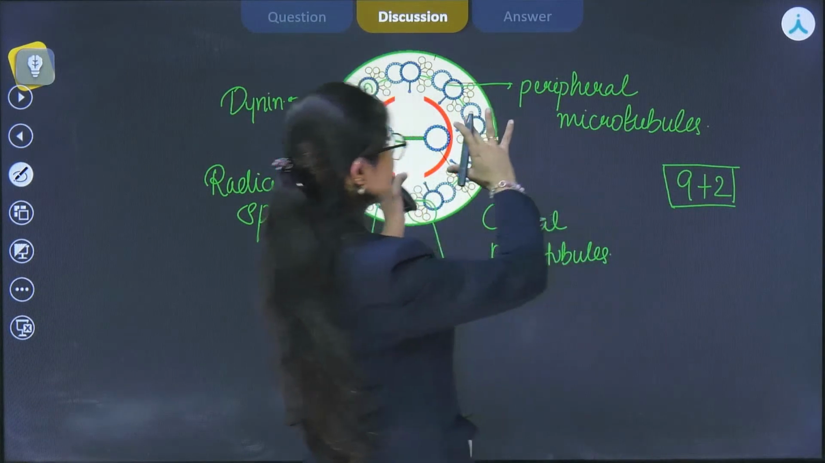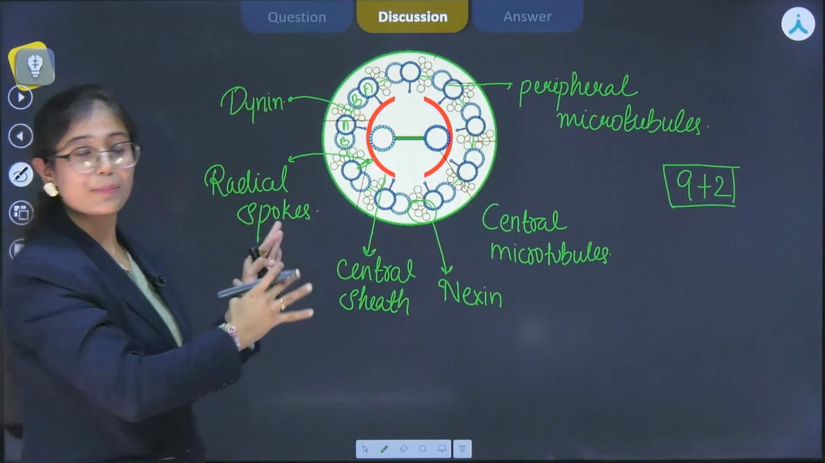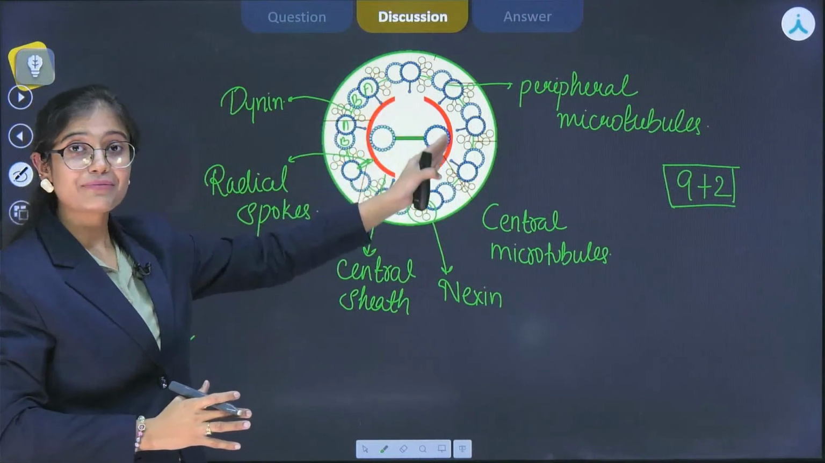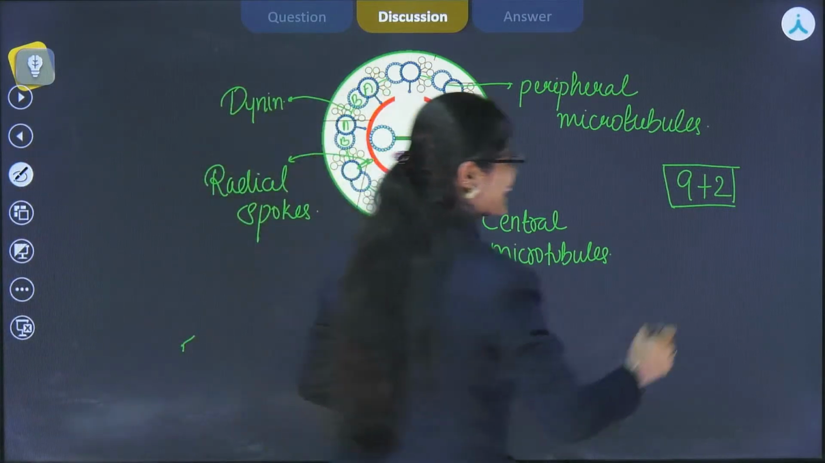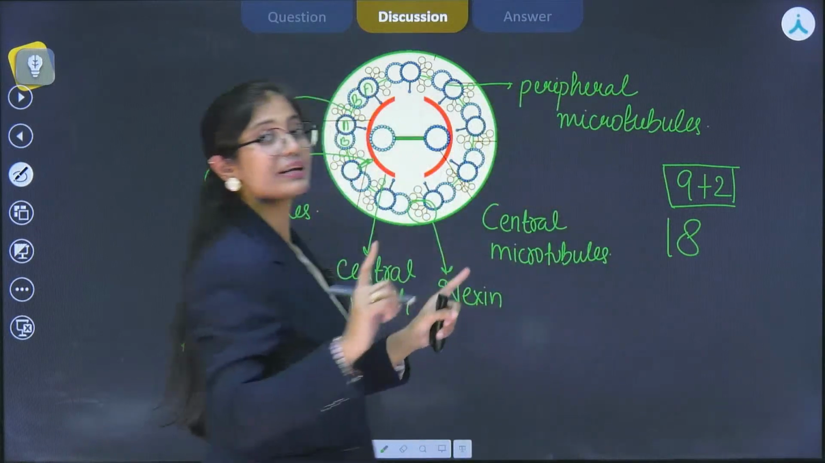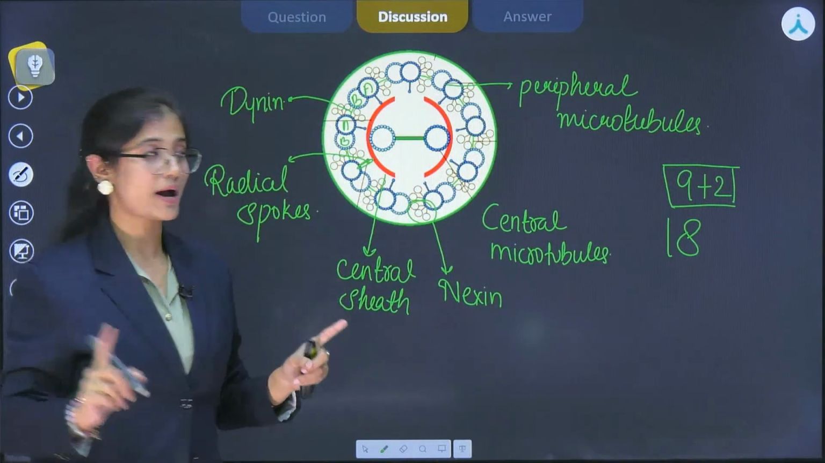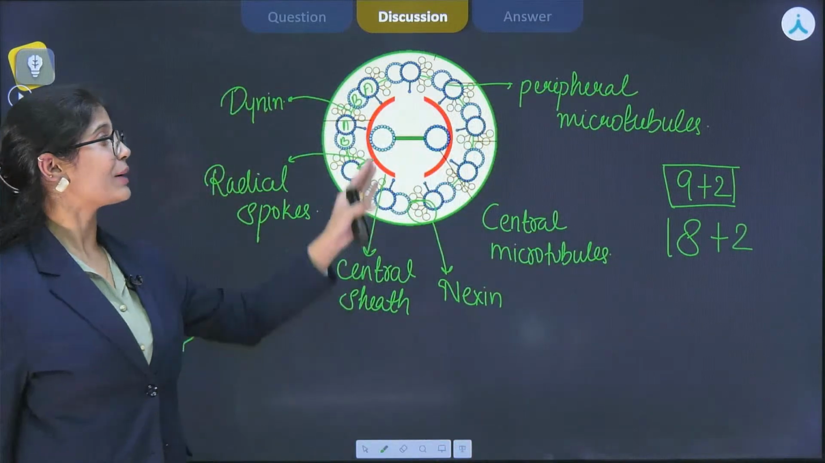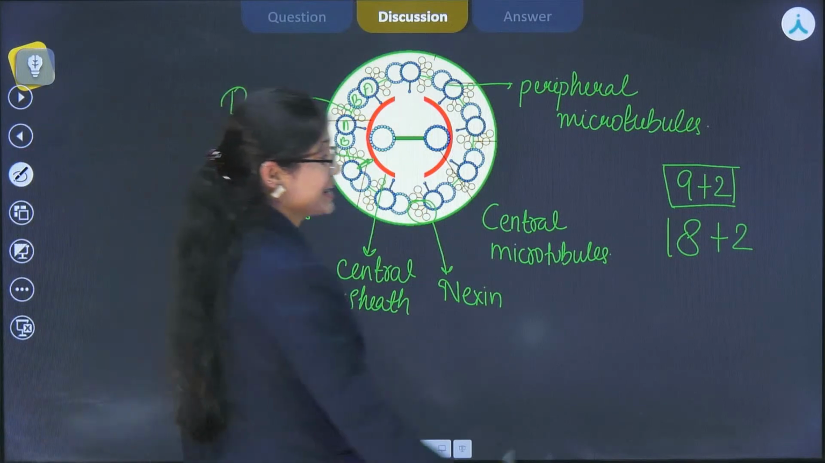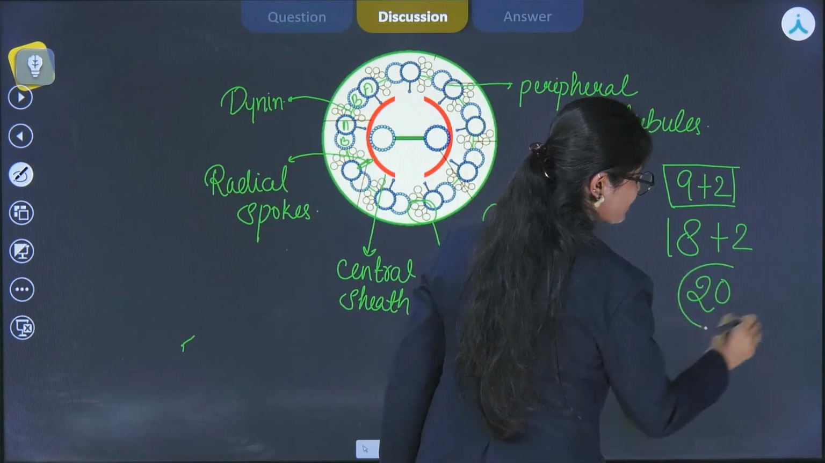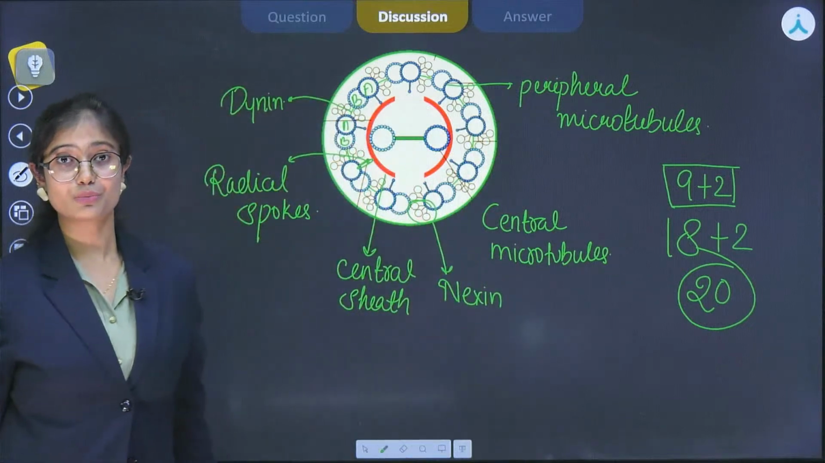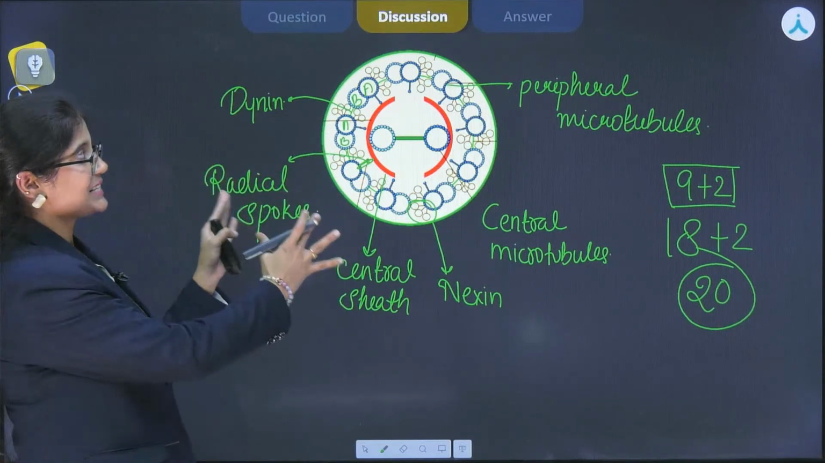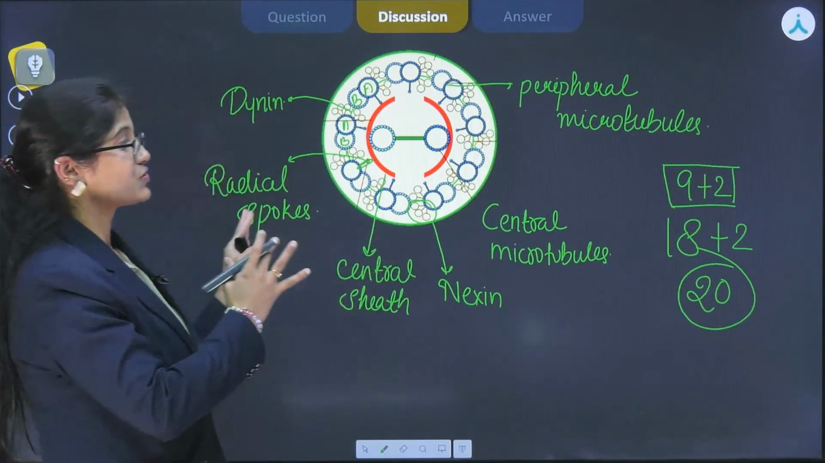How? There are 9 peripheral microtubules which are in doublet. That means the peripheral microtubules are in number 18, and the centrally located ones, the singlet ones, are in number 2. So if someone asks you that the total number of microtubules present in the cilia and flagella is 20, please don't get confused between how many peripheral microtubules are present and how many single microtubules are present in the cilia and flagella structure.